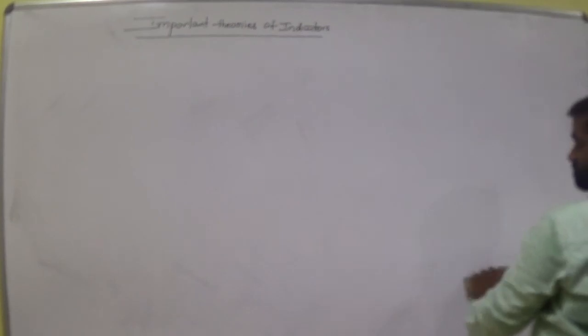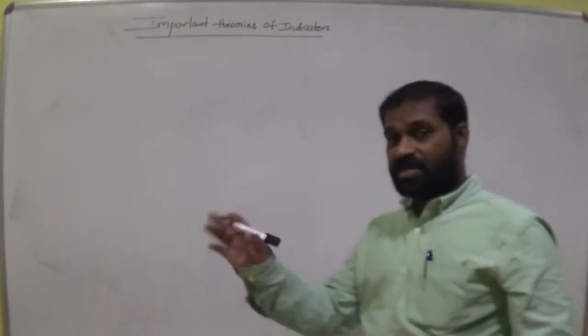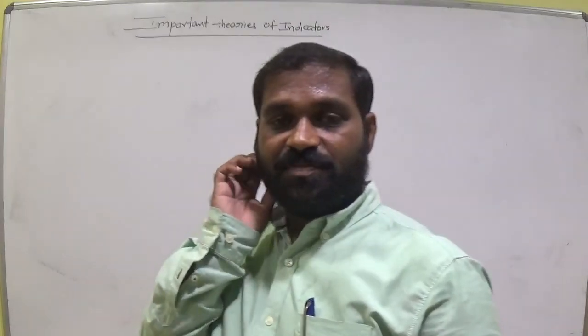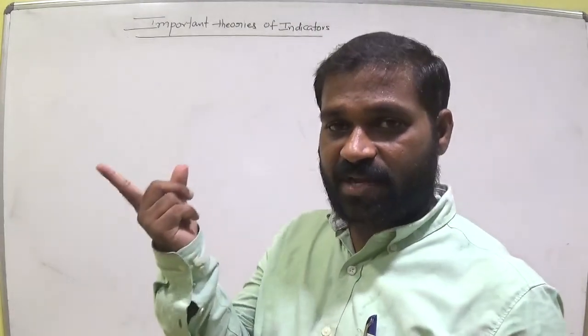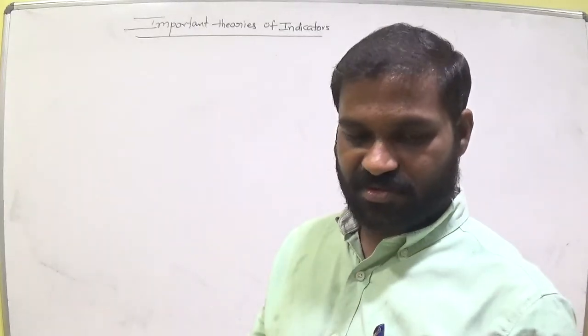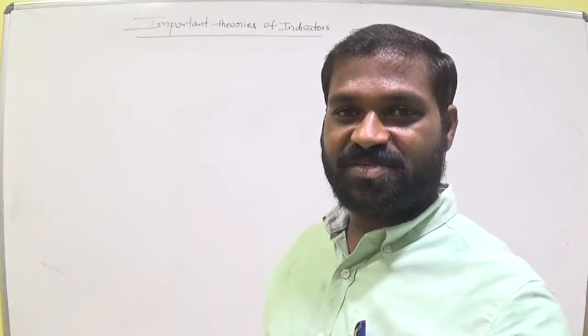So you have raised the question: why is the phenolphthalein indicator colorless in acidic medium, and why is it pink in basic medium? So the common ion effect is present, and the absence of the common ion effect takes place. That is the reason, simple. Okay. So according to Le Chatelier's principle, okay,